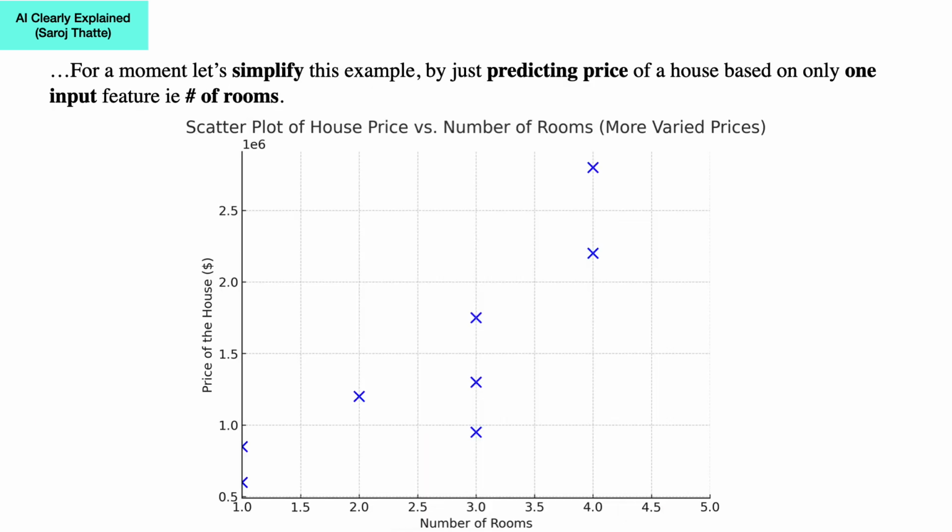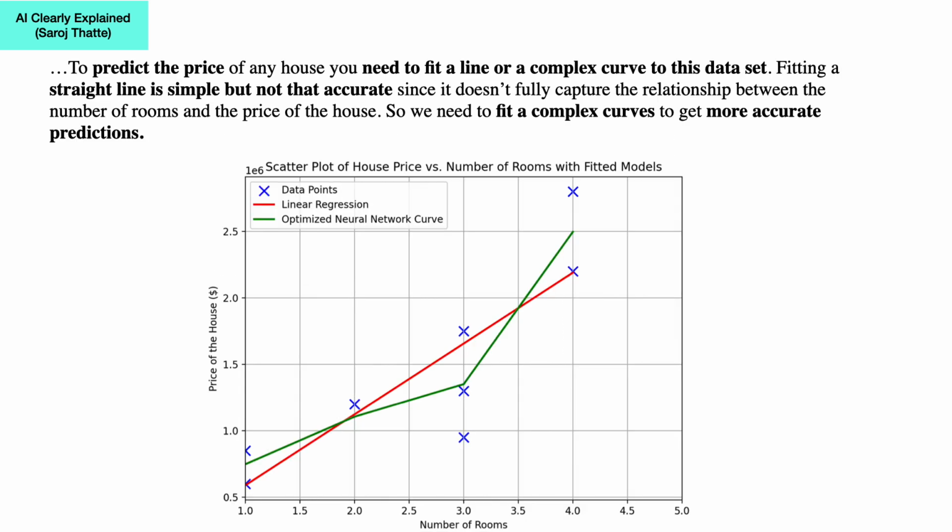For a moment, let's simplify this example by just predicting the price of this new house based on only one input feature, the number of rooms. We will ignore the rest of the input features for now. To predict the price of any house, you need to fit a line or a complex curve to this data set. Fitting a straight line is simple, but not that accurate, since it doesn't fully capture the relationship between the number of rooms and the price of the house. So we need to fit complex curves to get more accurate predictions.